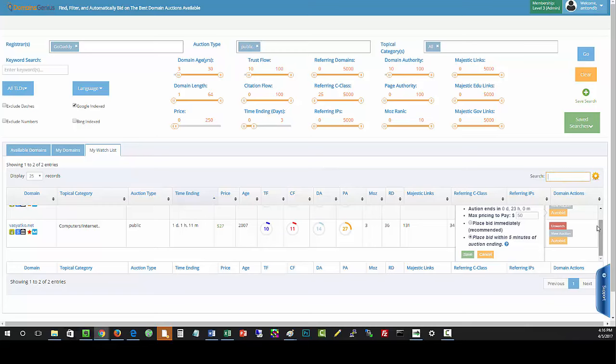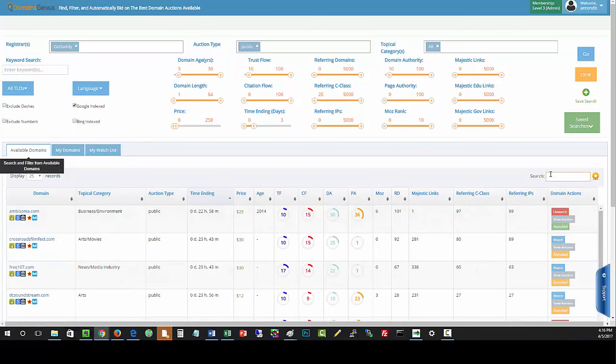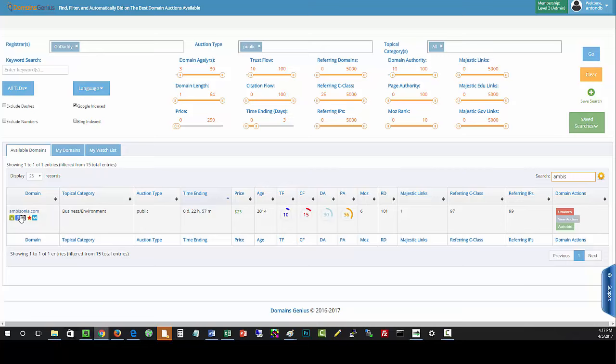Now, let me also show you this little area here. This is another way to filter what you're actually looking at. If I go to available domains, and I was looking at a whole bunch of domains that had the same type of word in there and I just wanted to show only them, I could just type in some of the words here and it'll filter them out. I'm just trying to target this first domain right here. All right, so it pulled up just that first one. There's just a little filter there if you wanted to use it. I'm just going to clear that out.